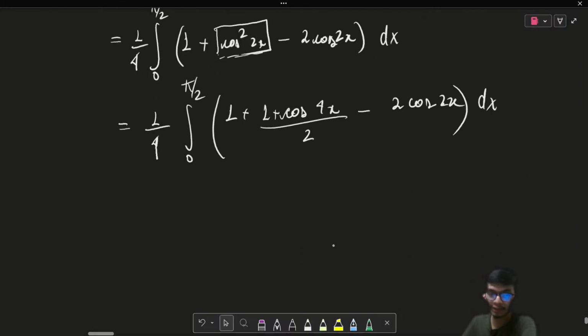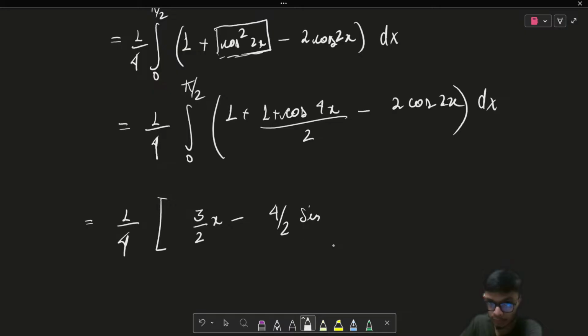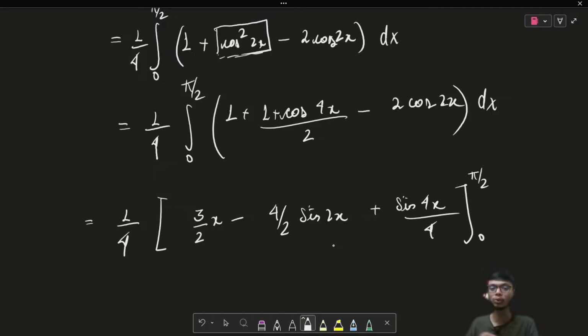Now if we just evaluate this result, the result is going to be very simple. If we evaluate the constant part, it's going to be 3 by 2, right? So it's going to be 3 by 2 x minus 4 upon 2 sin of 2x plus sin 4x upon 4, and the limit is basically from 0 to pi by 2.